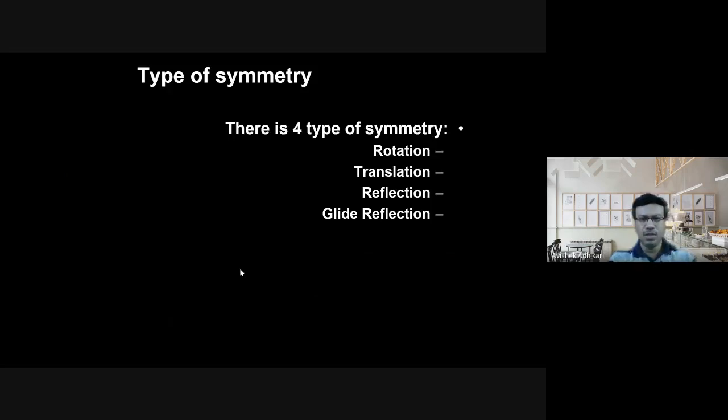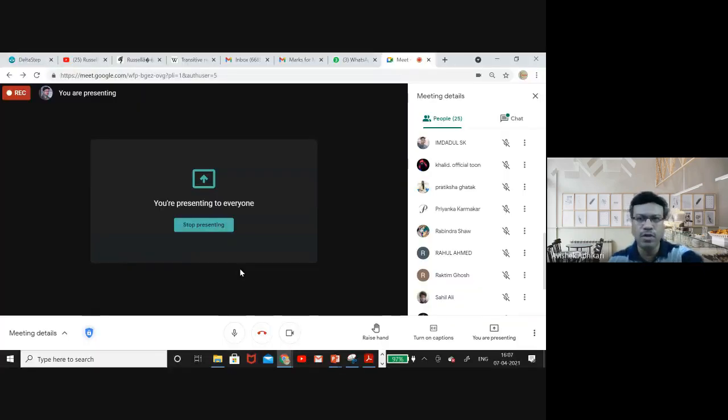These symmetries play an important role in abstract algebra as well. In our next class, we will show you how symmetries play an important role in group theory, and we will go a little beyond that. Okay, any question till now?